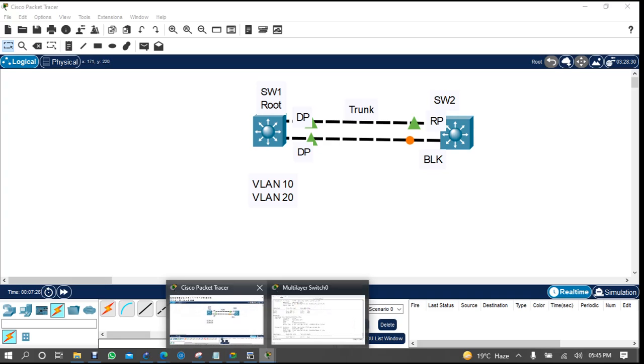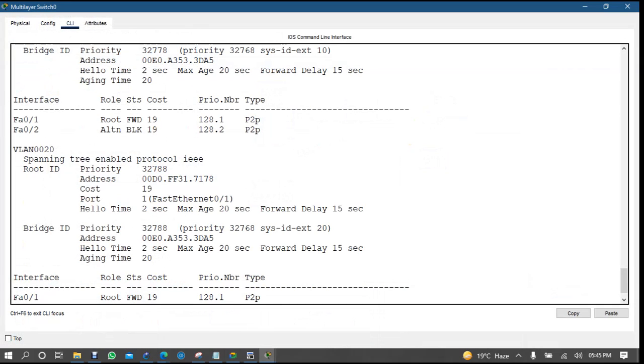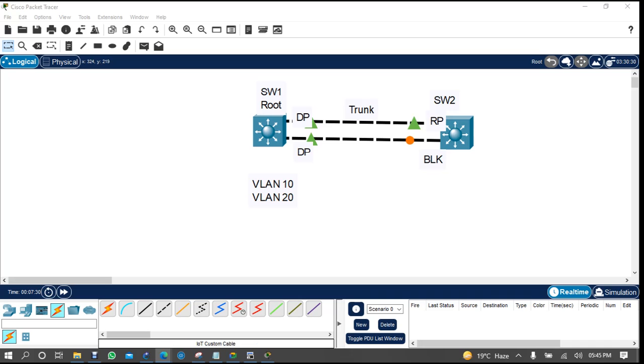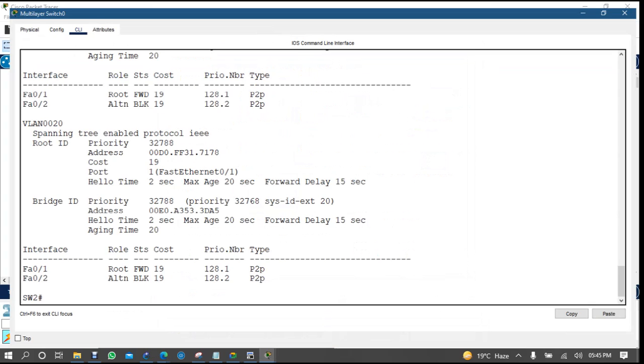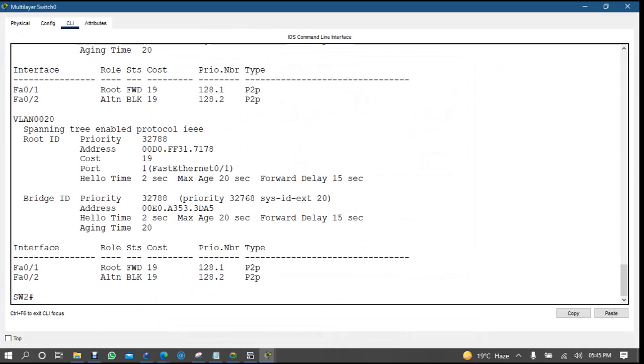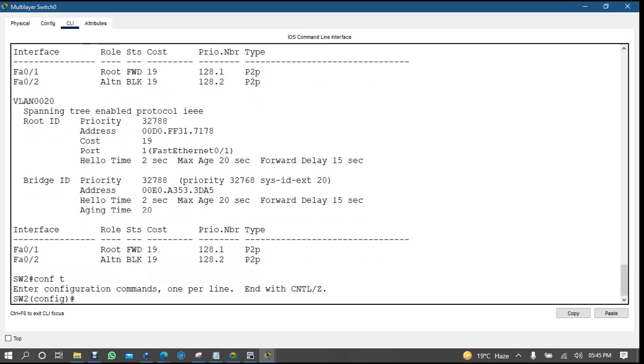So let's come to your switch. Okay, switch 2. So you can see here for VLAN 20, this FA0 is blocked, right? Remember. So what I want to do, I'll come here to switch 2, conf t.